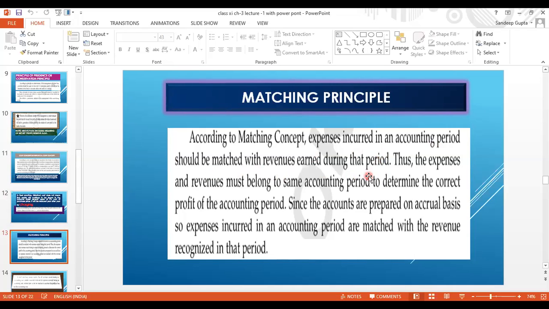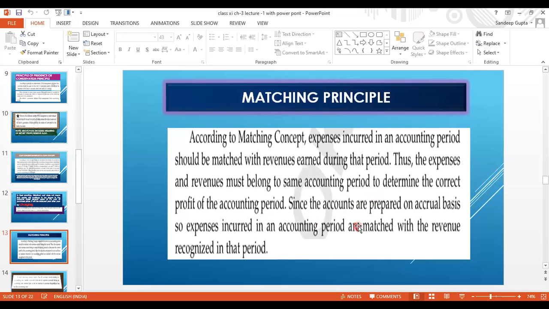Means whatever money we are spending, the income from it should be received in the same accounting period in which we are incurring the expenses. Thus, the expenses and revenue must belong to same accounting period to determine the correct profit of the accounting period.